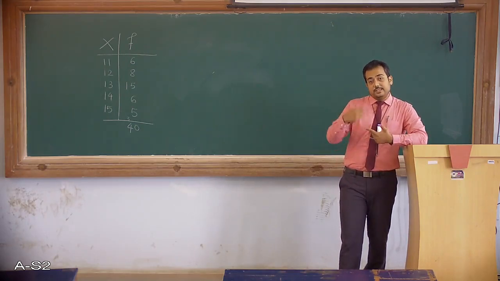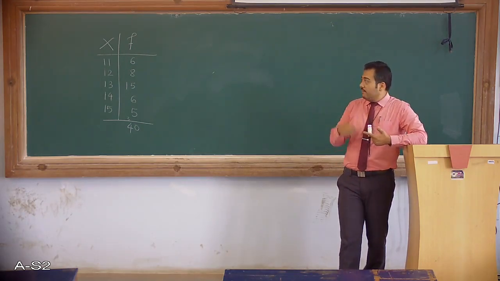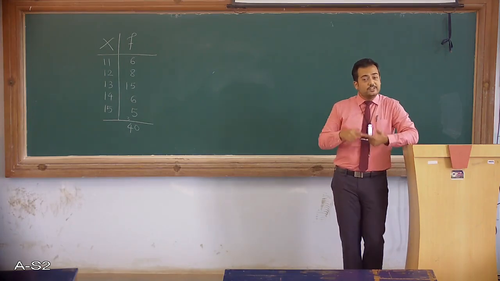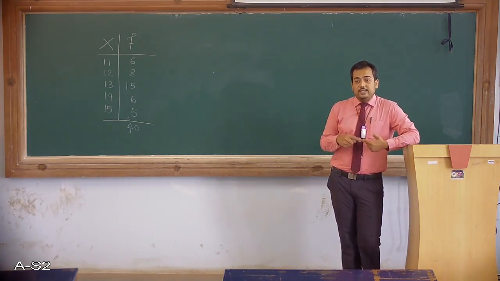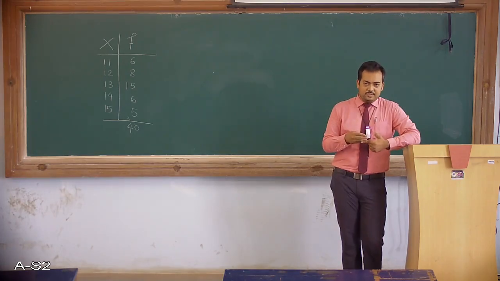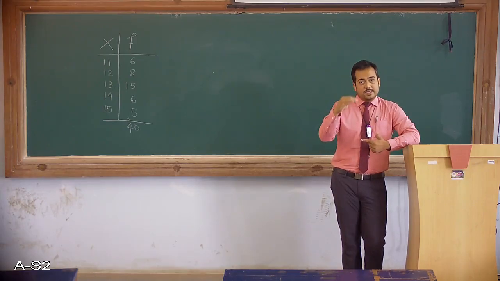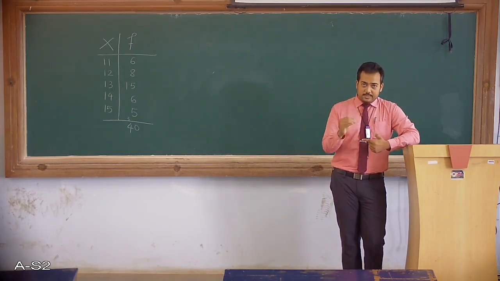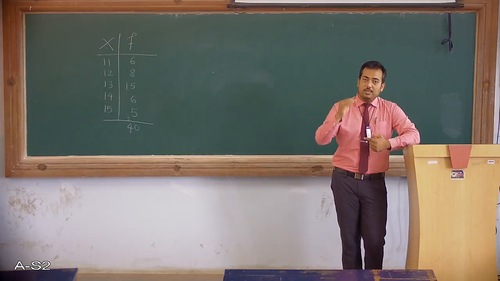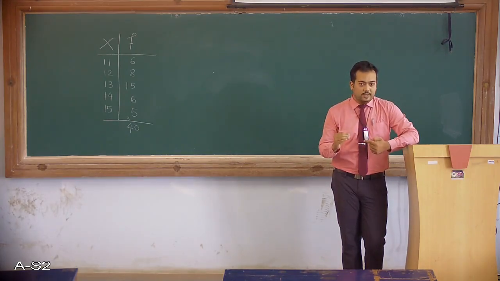11 is repeated 6 times, so first I need to calculate the sum of only 11s. 11 added 6 times, in short multiplying 11 with 6, will give me the sum of all 11s. Similarly I have to find the sum of all 12s, then the sum of all 13s, and so on.